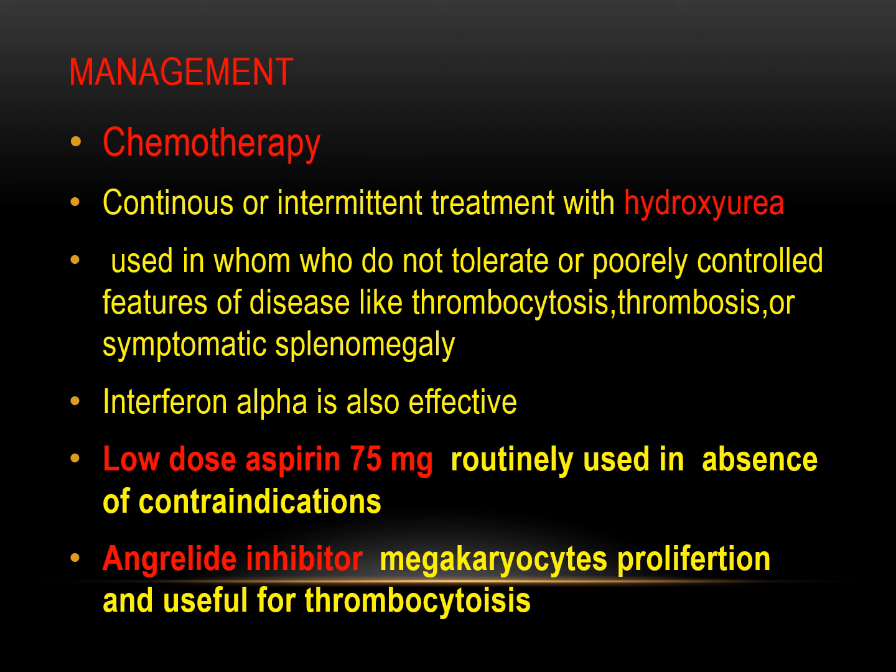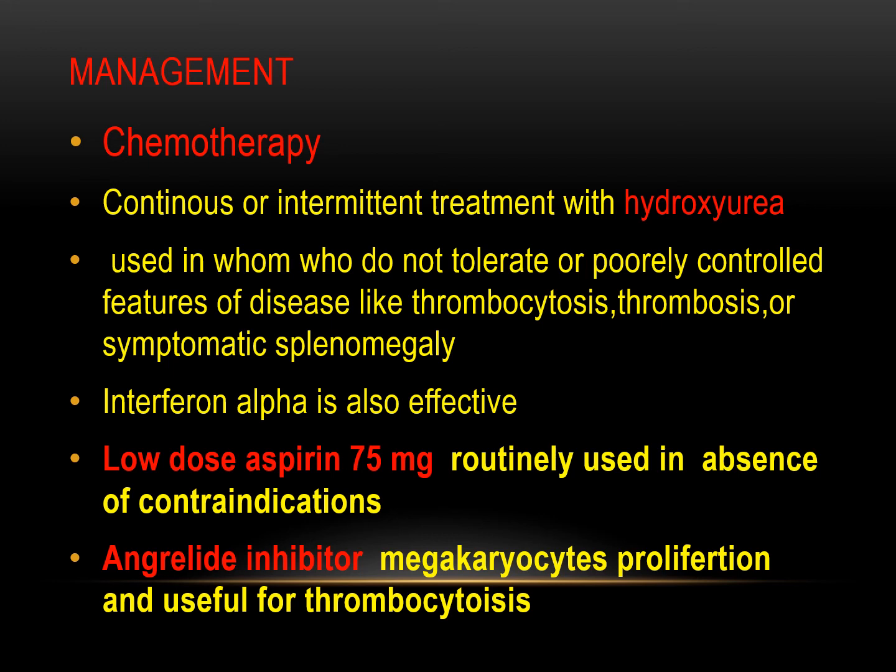Similarly, chemotherapy, continuous and intermittent treatment with hydroxyurea, can also be done. It is used in patients who do not tolerate venesection or have poorly controlled features of the disease like thrombocytosis, thrombosis and symptomatic splenomegaly. Interferon alpha is also very effective in some cases.